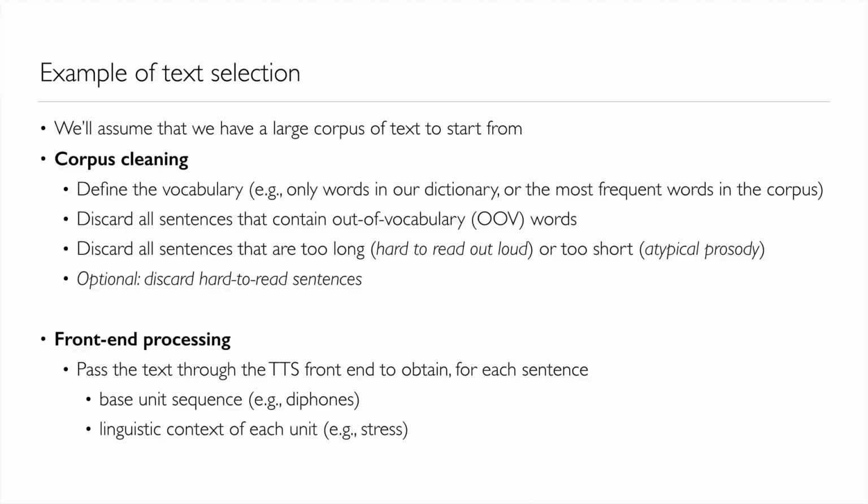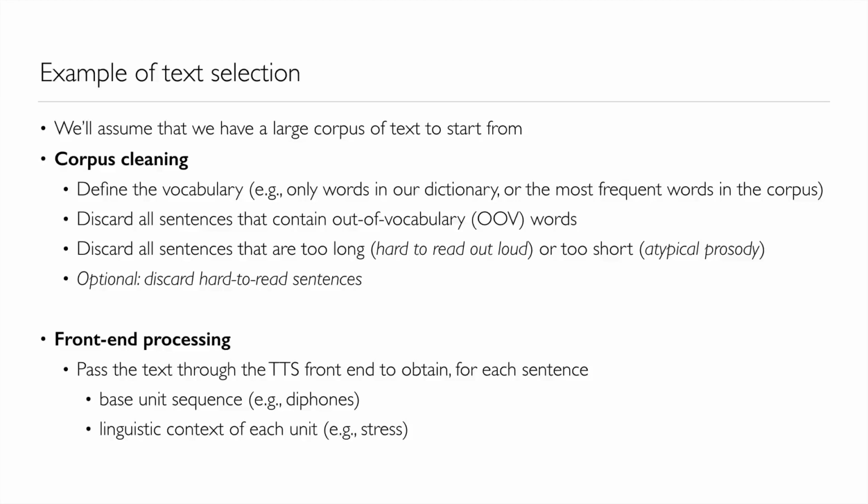In that text, there's likely to be a lot of words for which we don't have reliable pronunciation information. For example, they're not in our dictionary, and because they might be proper names, we don't anticipate that our letter-to-sound rules will work very well. We're going to therefore need to clean up the text a bit. We might throw away all the sentences that have words that are not in our dictionary because we don't trust letter-to-sound rules.